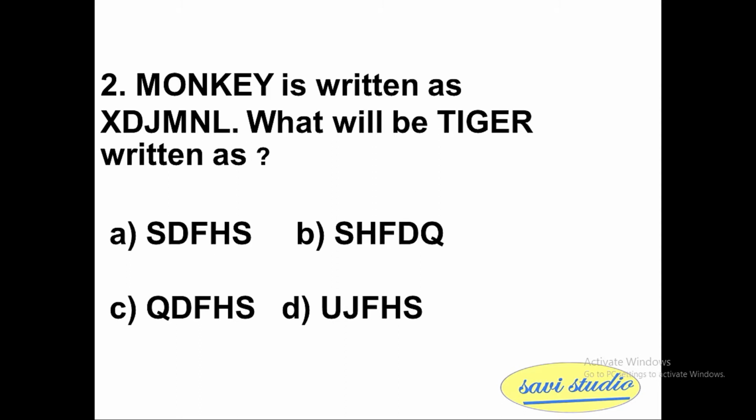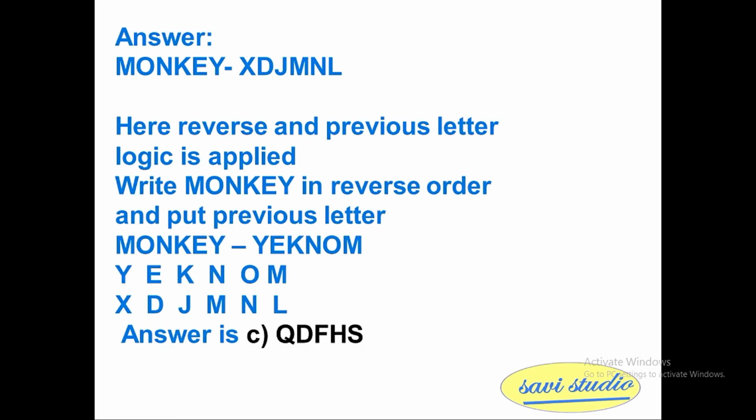So now let's go for the answer. Monkey is written as XDJMNL. In this question, M and X don't look related, but X and Y are very close to each other. In every such alphabetic relation, we have to check how each letter is related.